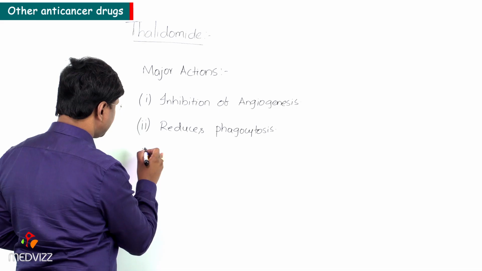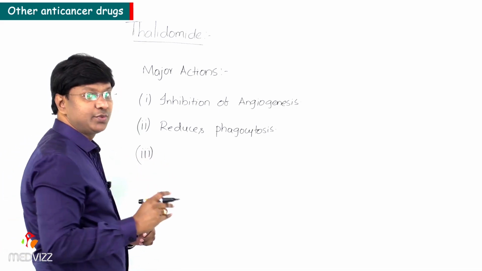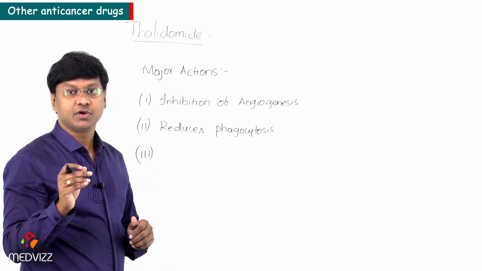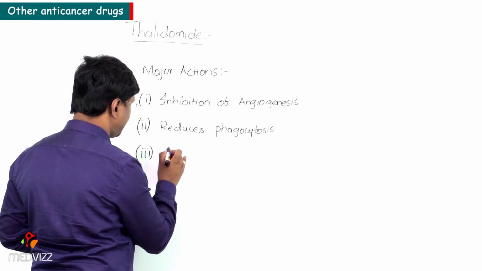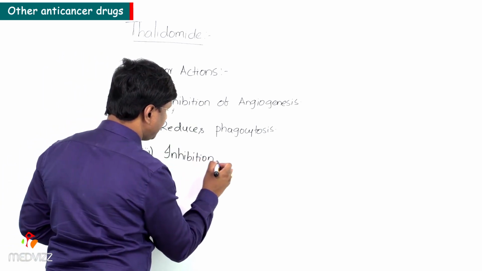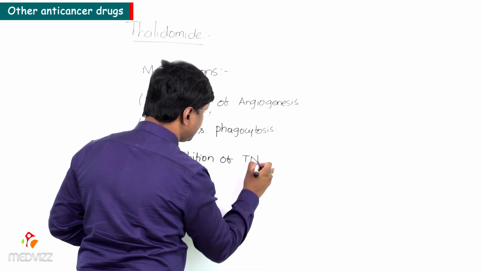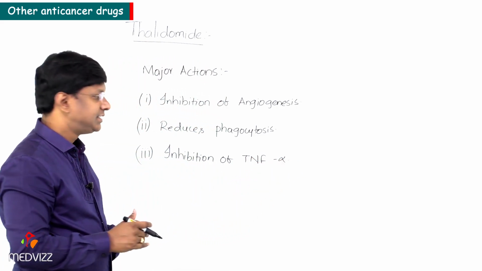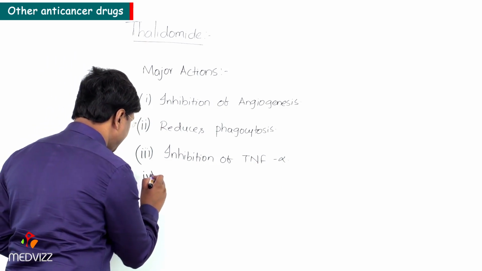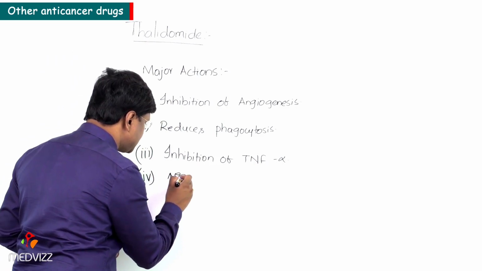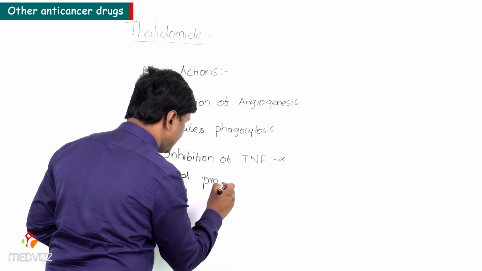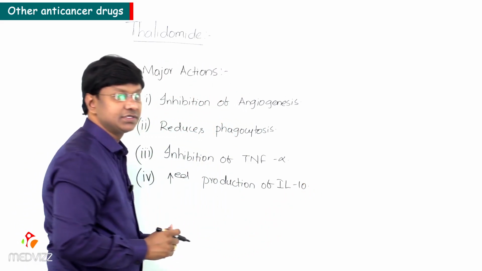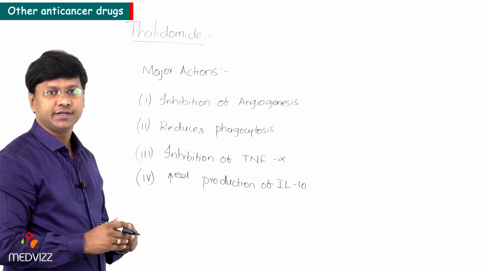And the third action is it will also cause the inhibition of TNF-alpha, that is tumor necrosis factor alpha. And it will cause increased production of interleukin 10.